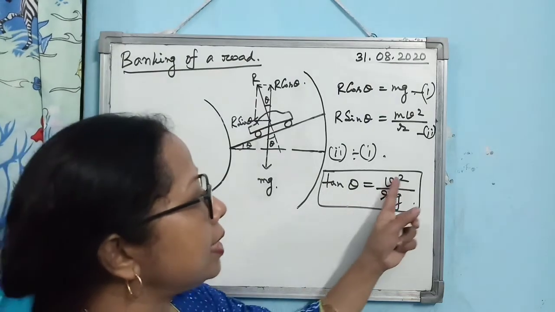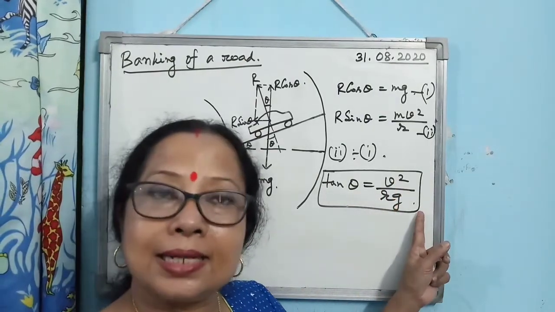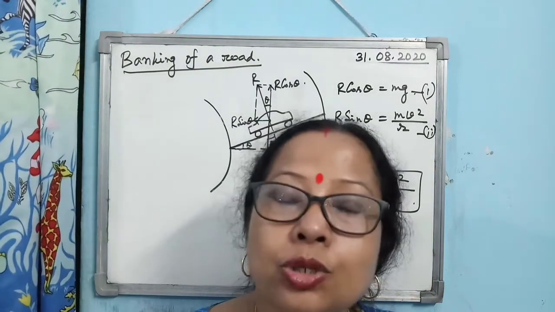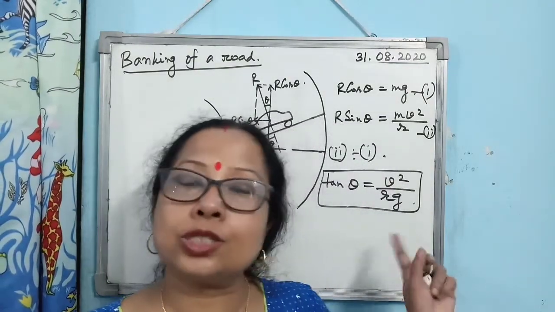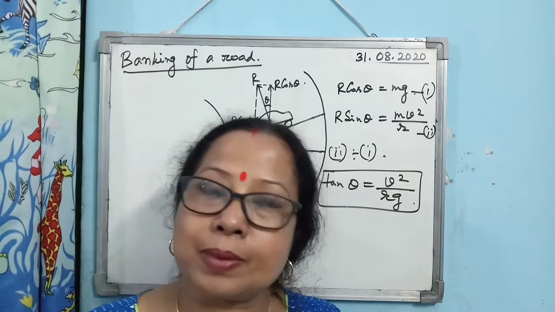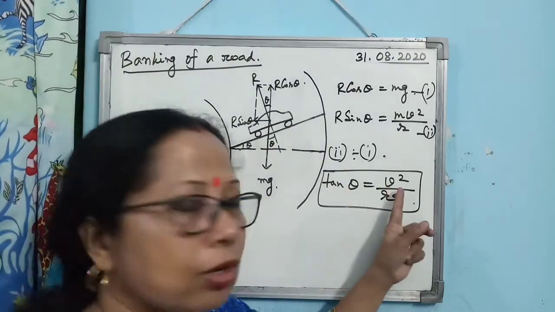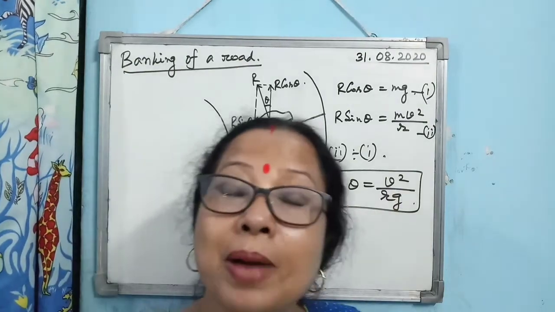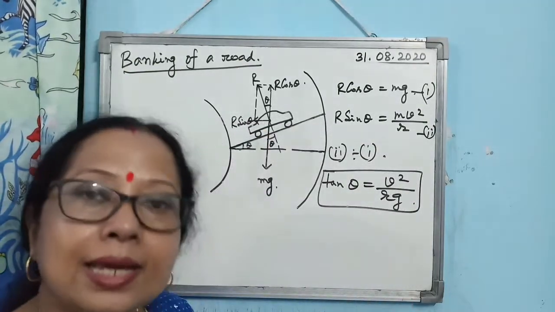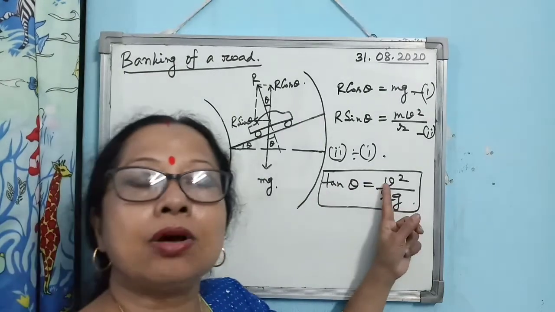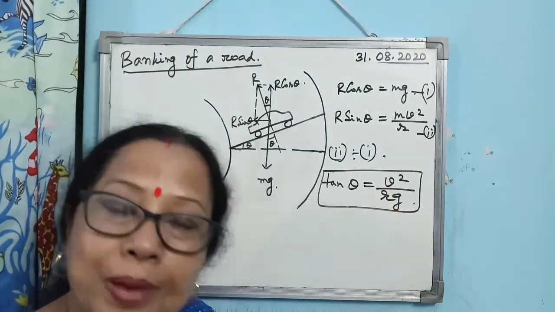So tan theta is equal to v square by rg, and this condition should be satisfied by the car. What is the difference between these two formulas for the car and the bicycle rider? In the case of a car, theta and v both are constant, but a bicycle rider can change the value of theta depending on his or her speed.